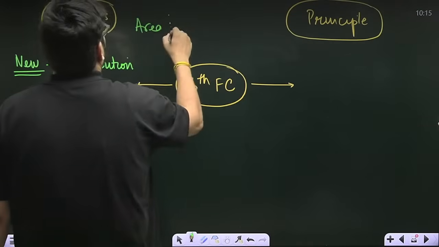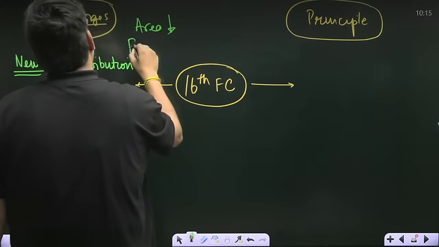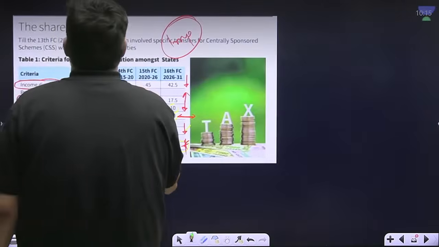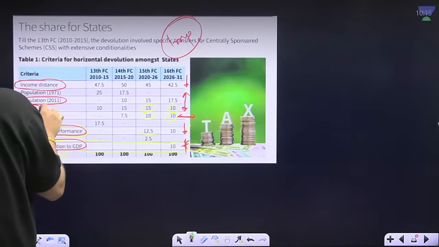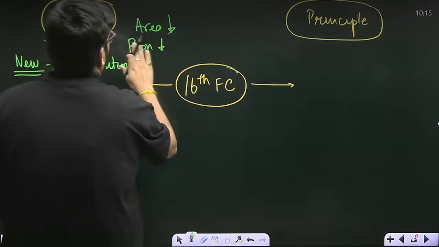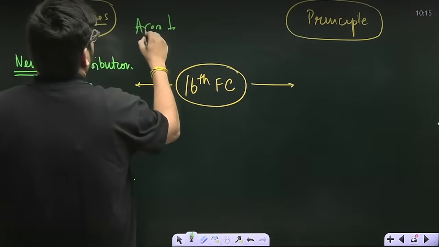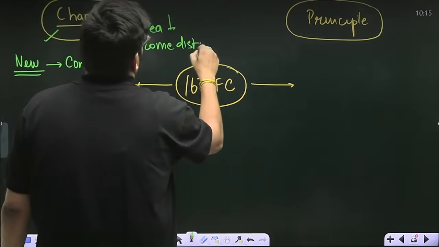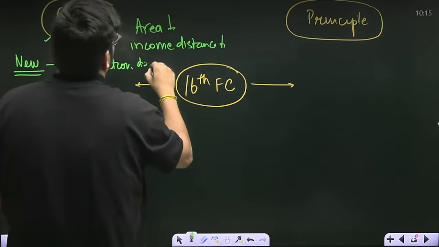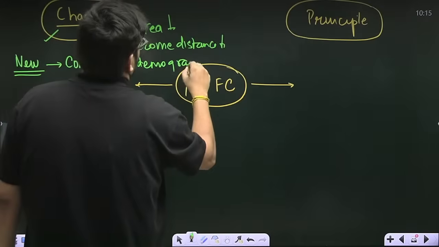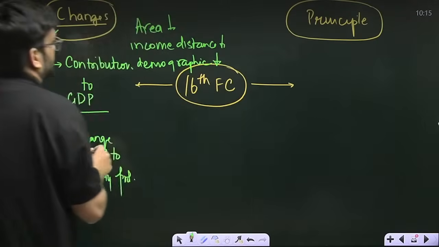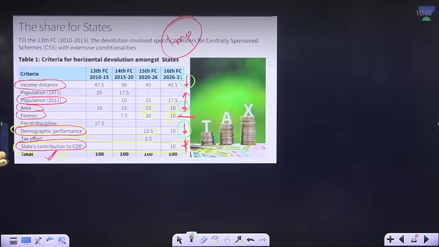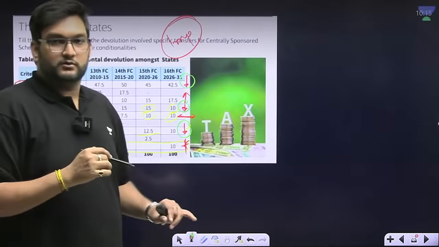Area, the concept of population, and the aspect related to income distance have area, income distance, and demographic performance. They all weightages have gone down, as we saw here. 1, 2, and 3. This is where this state's contribution to GDP comes through.